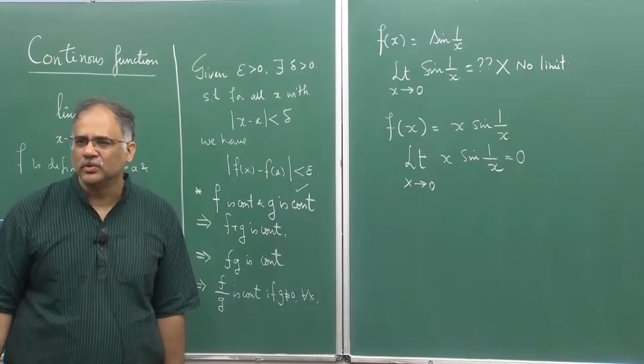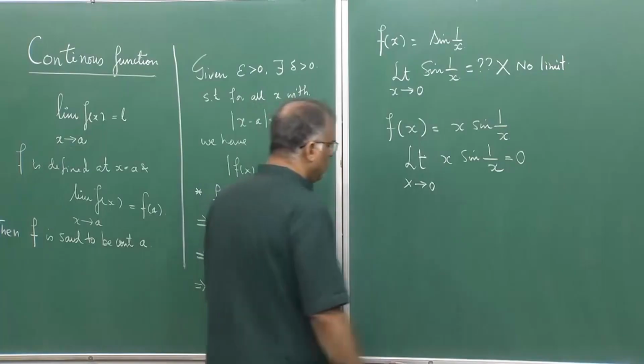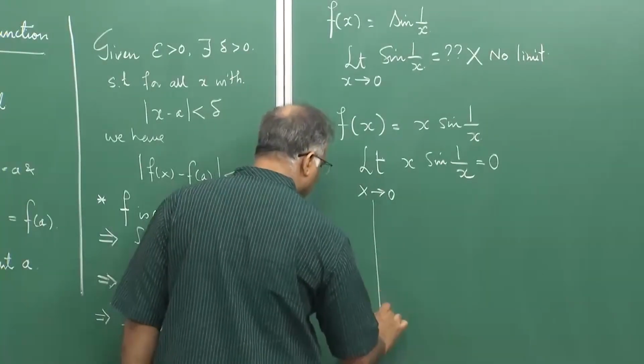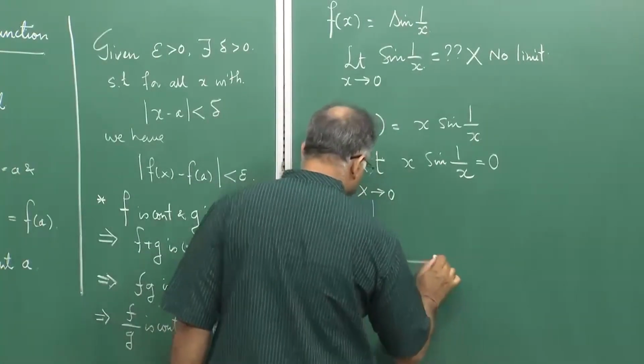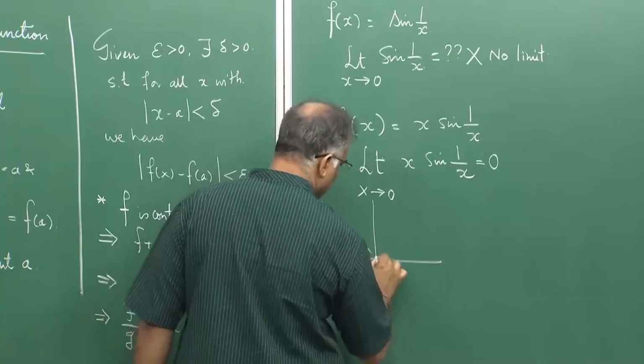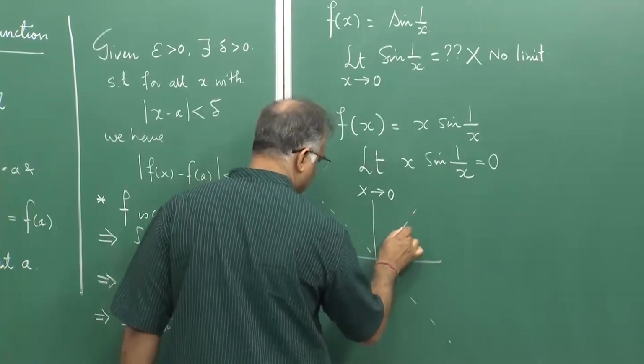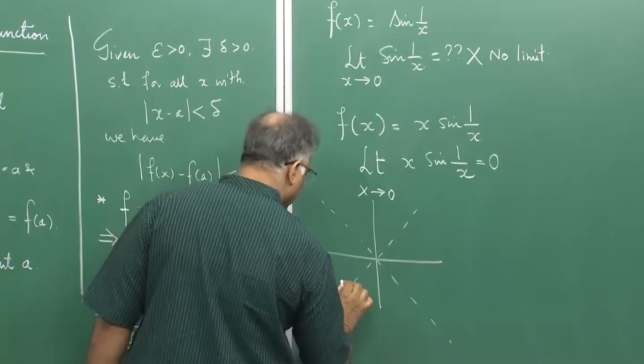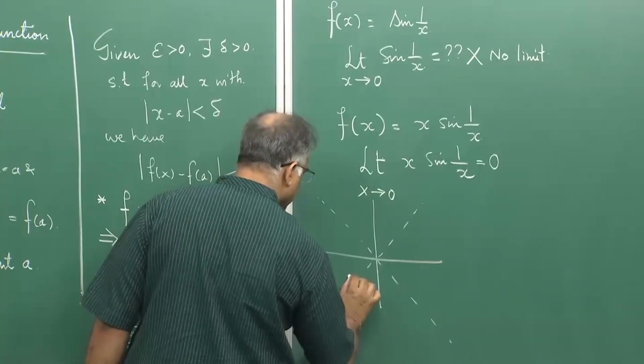That is what we had shown. If you remember the graph, I just want you to recollect it. So, here we have drawn the lines y equal to x and y equal to minus x, and the graph essentially looks something like this.